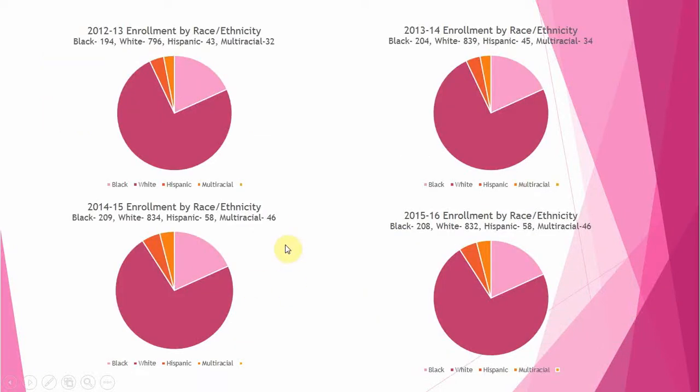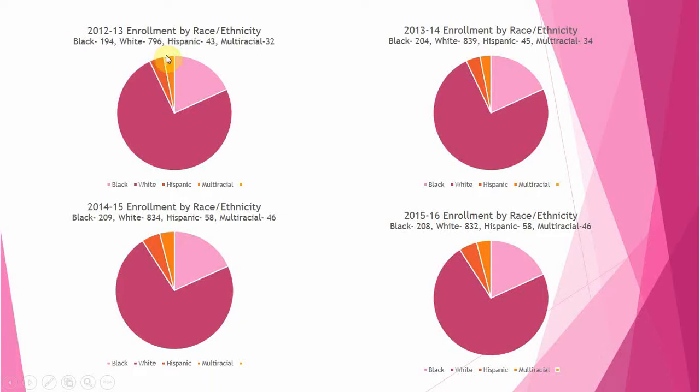Here are some pie graphs that deal with our enrollment data by race and ethnicity. If you go from 2012-13, you see the majority of the students at Ola Middle are white, followed by black students, Hispanic, and multiracial.